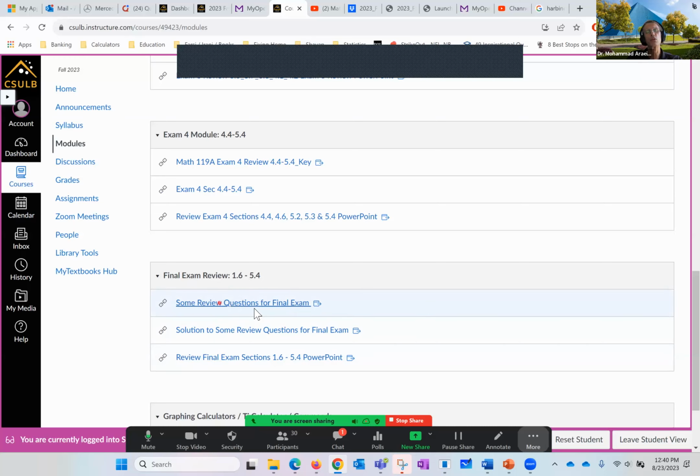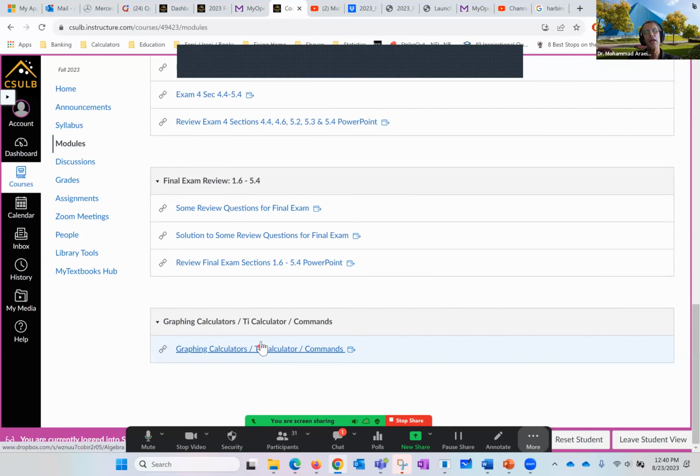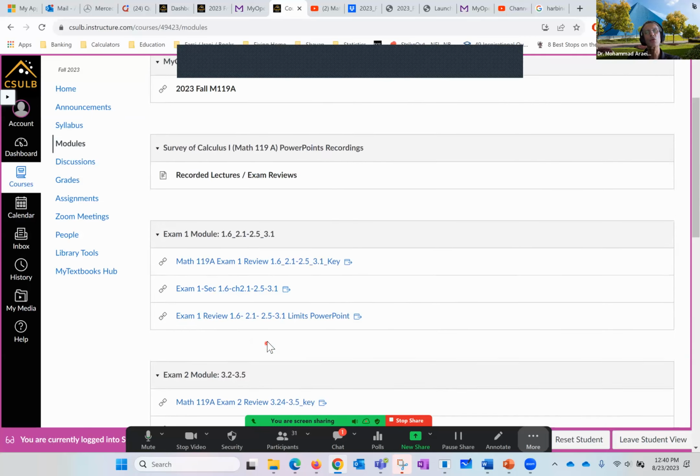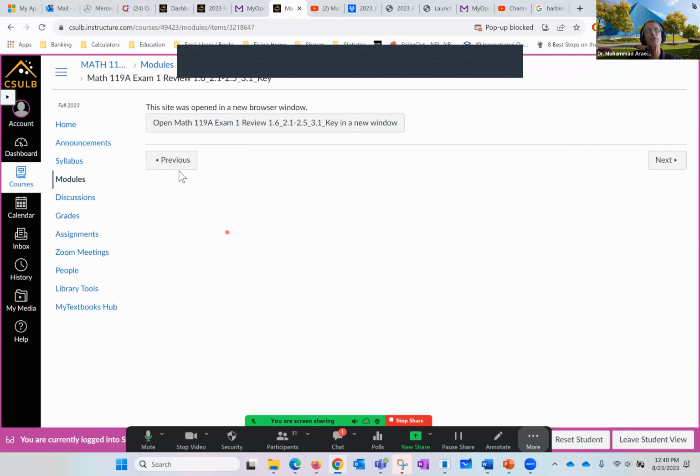I have the word problems. I have PowerPoint format. I have the solution. For now, we don't want to worry about that because this is coming up, obviously, later on. Also, I have some TI calculator commands if anybody is interested. So for now, let's go to the exam 1 module. What do we start with? I like to start with PT, or practice test, or exam review.